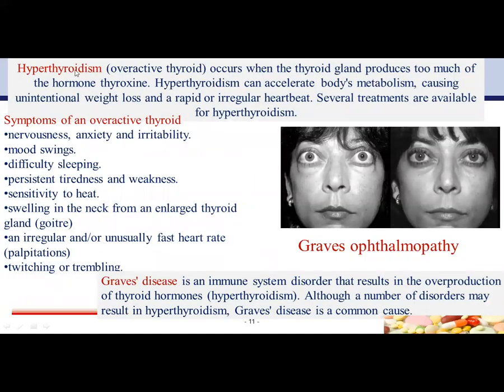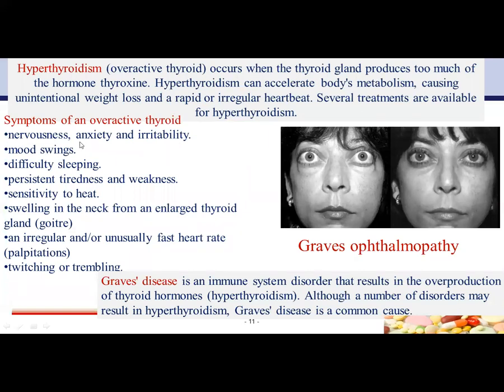This is hyperthyroidism. An overactive thyroid occurs when the thyroid gland produces too much of the hormone thyroxine. Hyperthyroidism can accelerate the body's metabolism, causing unintentional weight loss and a rapid or irregular heartbeat. Several treatments are available for hyperthyroidism. Here are the symptoms which are listed.